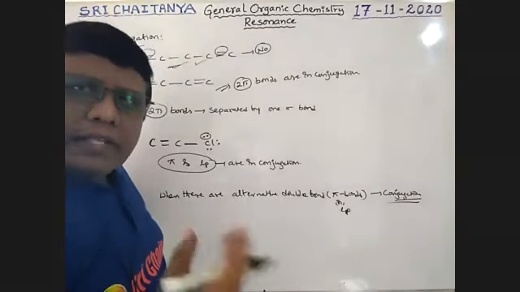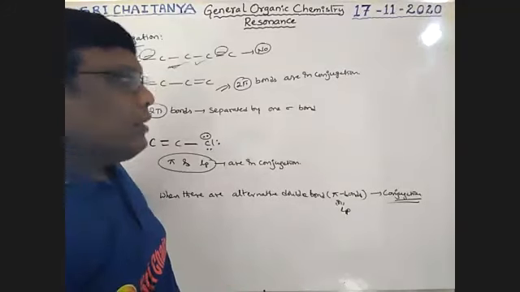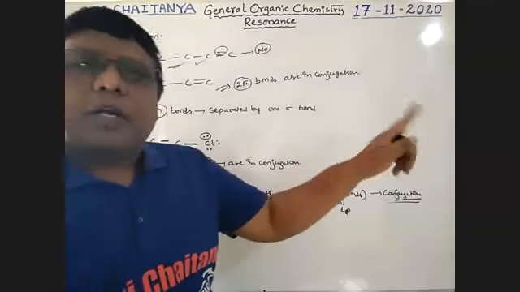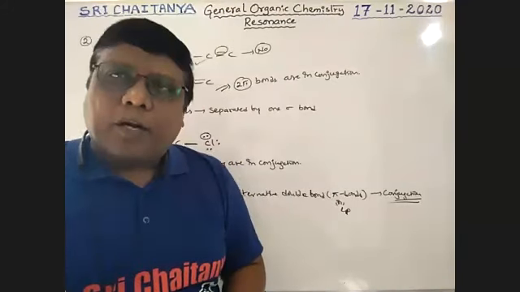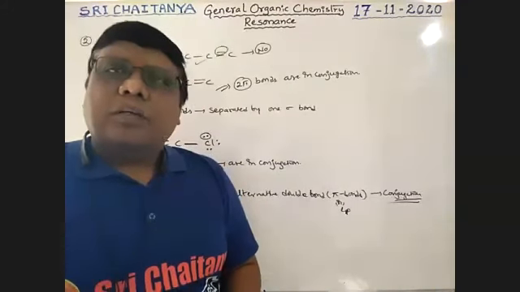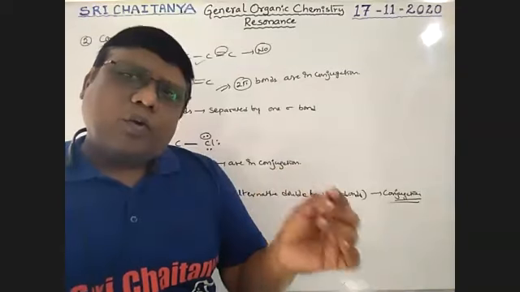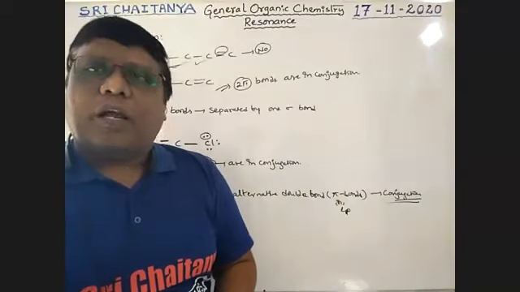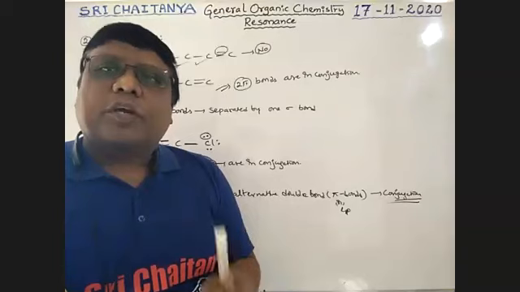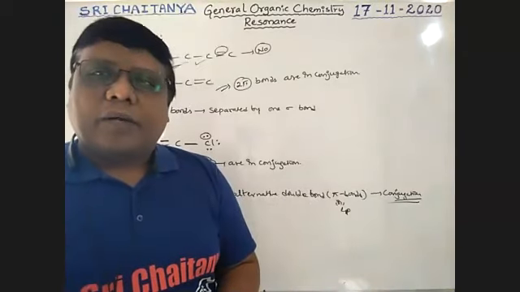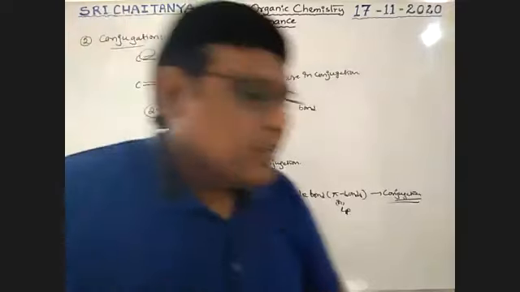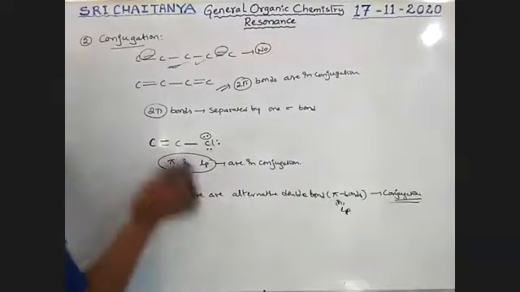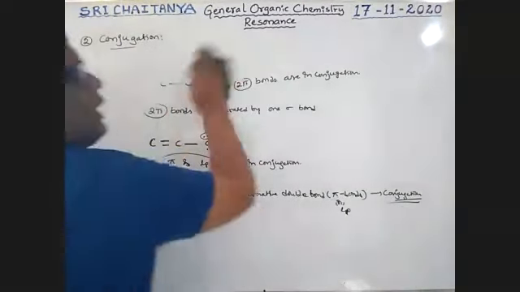Double bond, single bond, double bond, single bond, double bond, single bond. That type of alternative single bond, double bond. Whenever a pi bond is there, a lone pair is also acceptable. Based on that concept, different types of conjugations are available. So see here, types of conjugation.